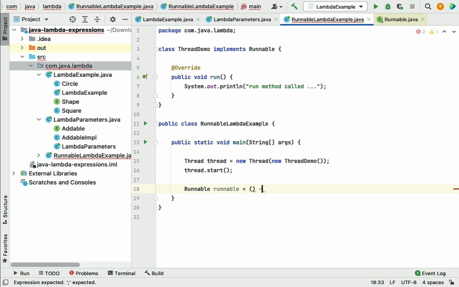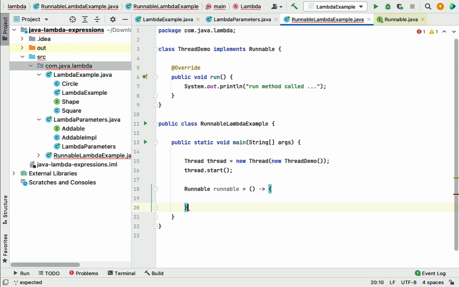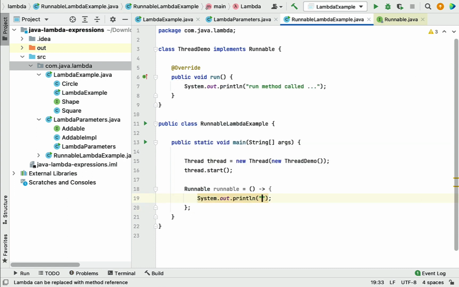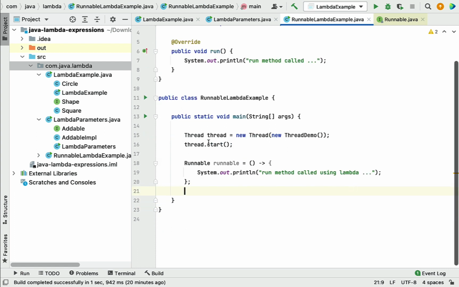So this is the syntax of the lambda expression, right? And simply put one sysout within the lambda expression body and just print "run method called using lambda", something like this. And then we need to create an instance of Thread over here.